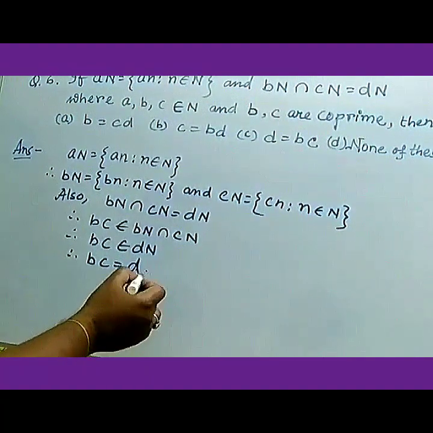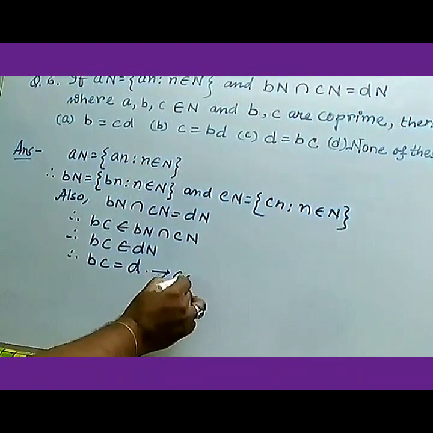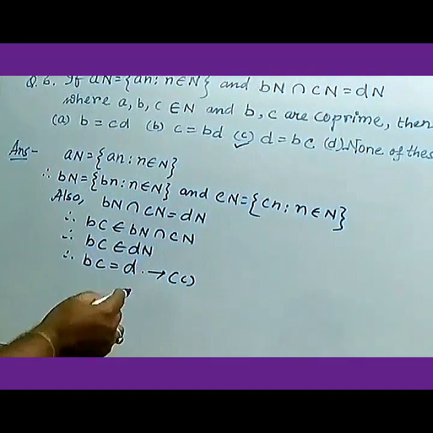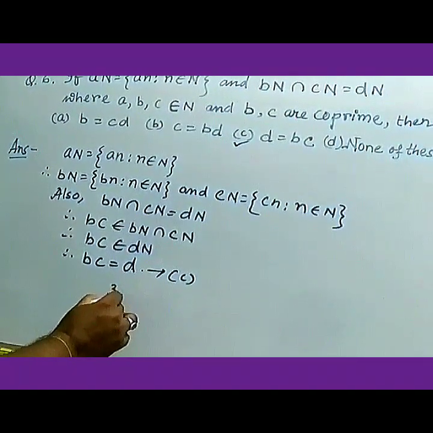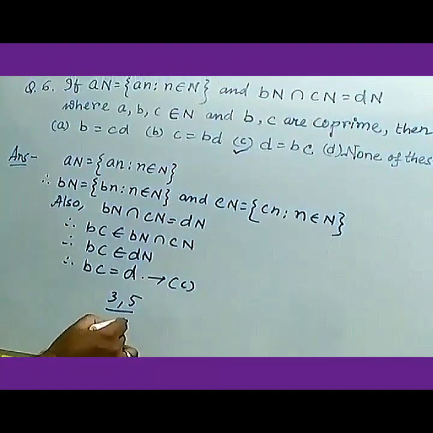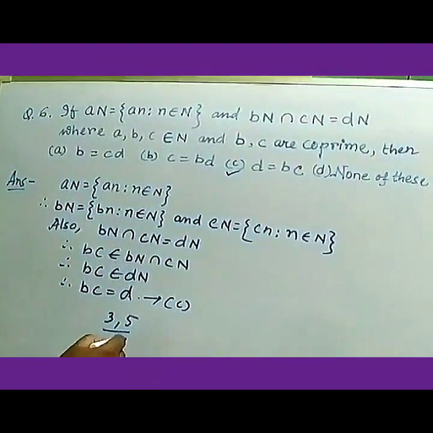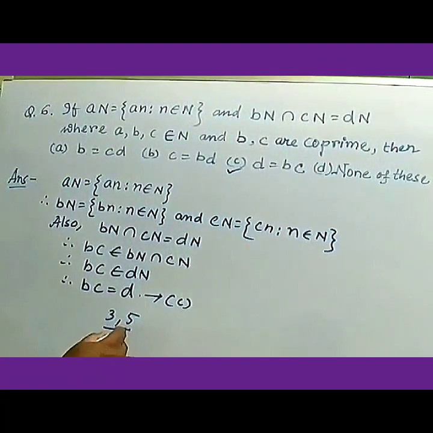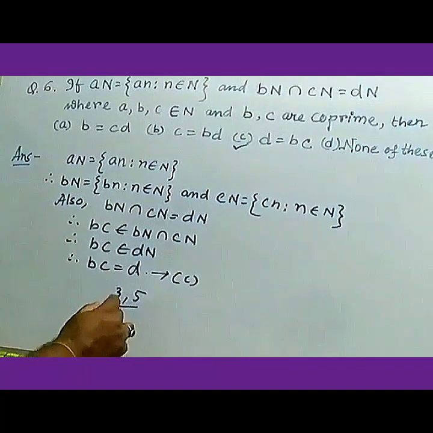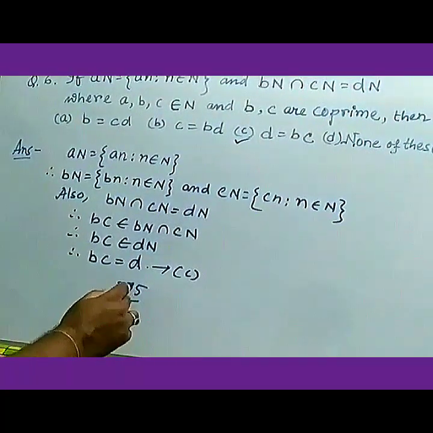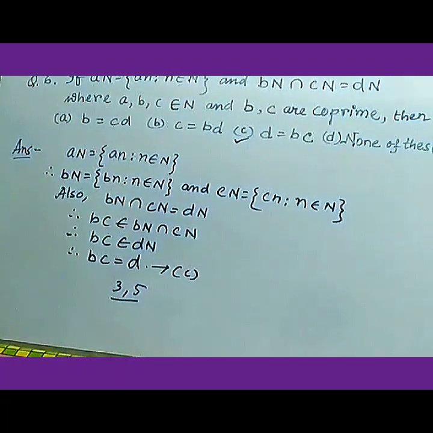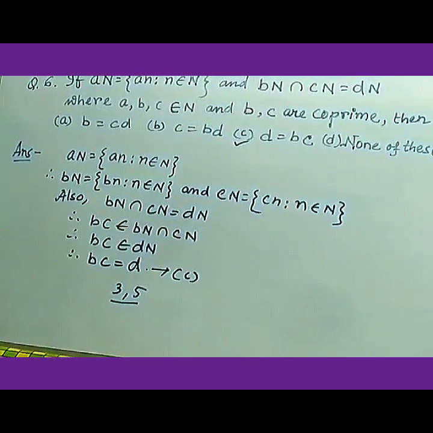So your answer is option C, that is bc equals d. Because if you take the two numbers 3 and 5, they are co-prime. So they have a common factor 1. So their product 3 times 5 will turn to this. So you got your answer d equals bc.